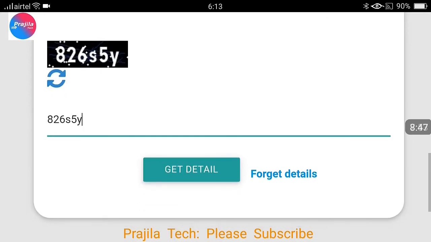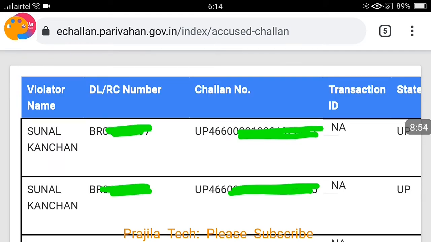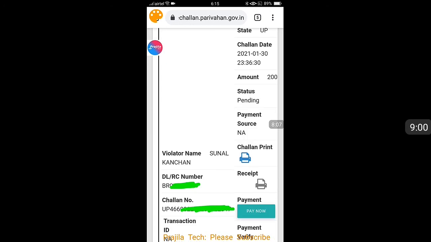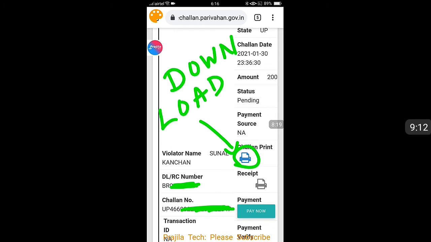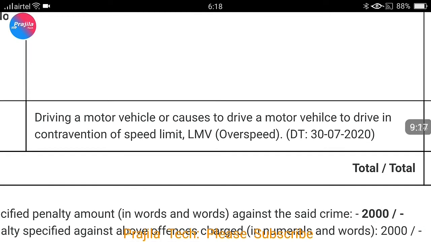So friends, it loads quickly, and, sorry, I made a mistake. I'm doing it correctly now. Yes, you can see the challans have loaded, and this vehicle has a total of 7 challans. I changed my view because it was not visible on mobile, so I changed to portrait view. As you can see here, there is a receipt where you can click and download your challan. 7 entries will be there. I am showing you only 1 entry. You can select all the 7 entries and see all the 7 fines for this vehicle.